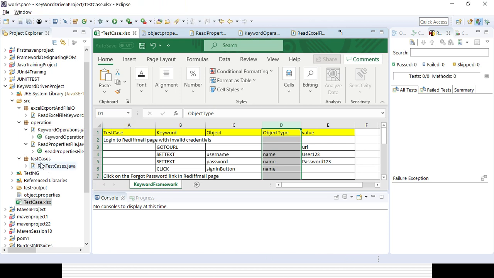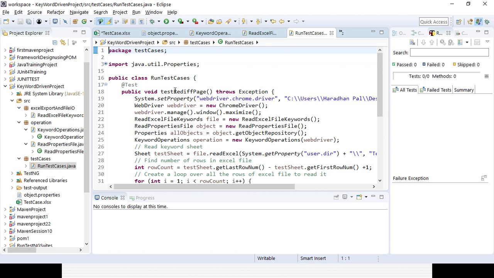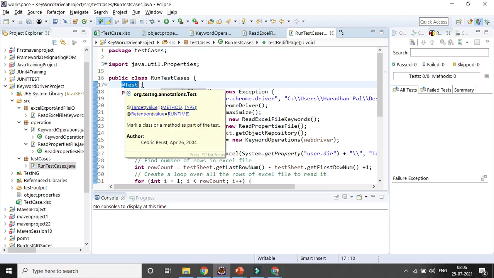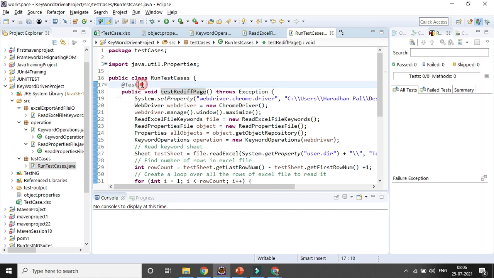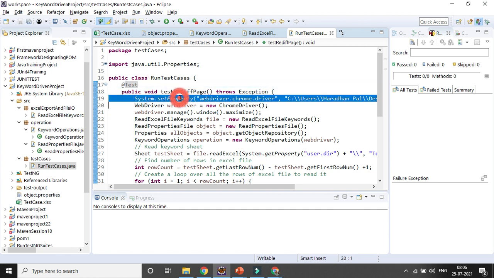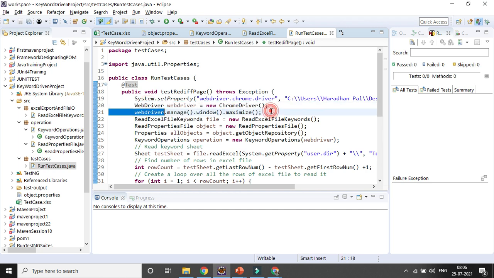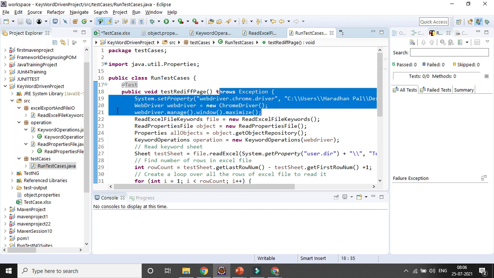After that I will be creating my test cases in the test cases package. So this is my test case, right? I want to test the ready page. This is my test case name. I will be creating a TestNG class, which has the @Test annotation. I am setting the properties for my ChromeDriver, launching the ChromeDriver, and maximizing it, right? You can also give it in the precondition. You can create a before method or before test, right?